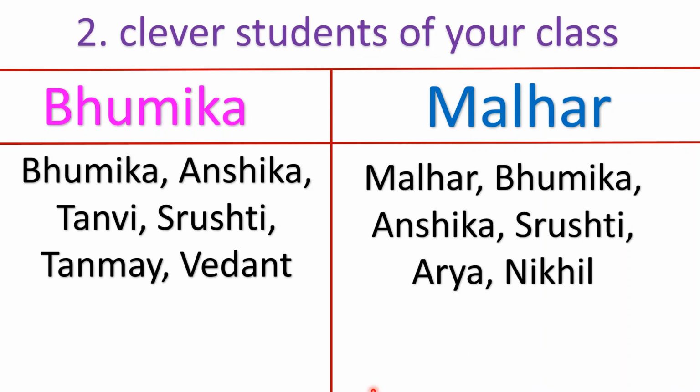Clever students of your class. Bhumika has selected Bhumika, Anshika, Tanvi, Srishti, Tanmay and Vedant. Malhar has selected Malhar, Bhumika, Anshika, Srishti, Arya and Nikhil. Here the collections of Bhumika and Malhar are different because the criteria which Bhumika has used to select the clever students of your class is different from what Malhar has selected.